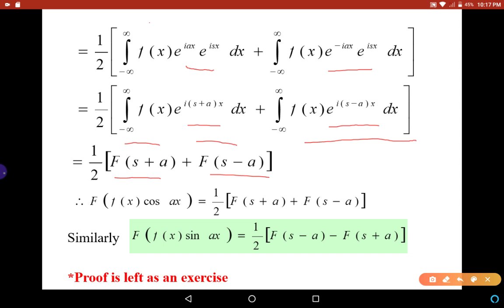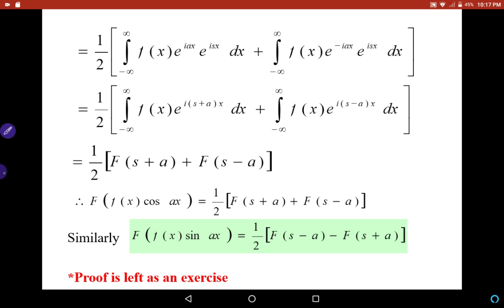Therefore, we proved that the Fourier transform of f(x) cos ax is equal to half times F(s+a) plus F(s-a). Similarly, we can prove that the Fourier transform of f(x) sin ax is equal to half times F(s-a) minus F(s+a). The proof is simple, so it is left as an exercise.